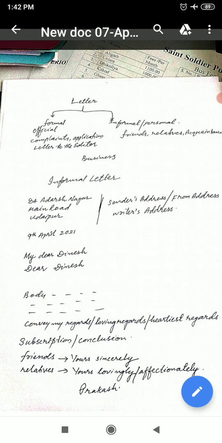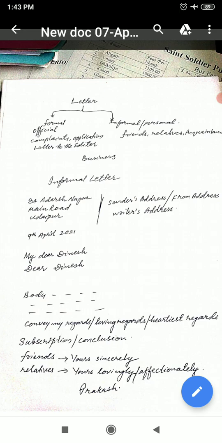I am so happy. If it is sad news, I am so sad. In this way, you have to write the letter. You have to start the body. I have great pleasure to receive your letter. I was eagerly waiting for your letter for a long time. In all these ways, we can write the introduction.